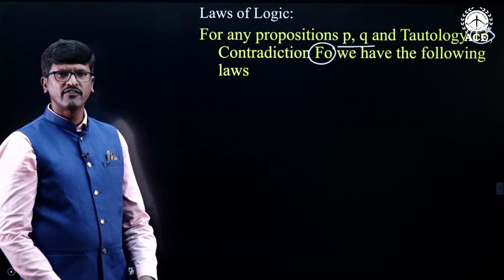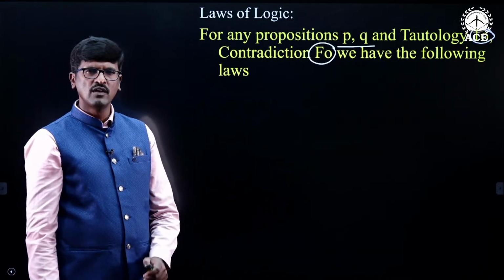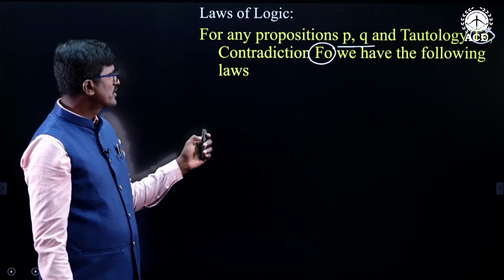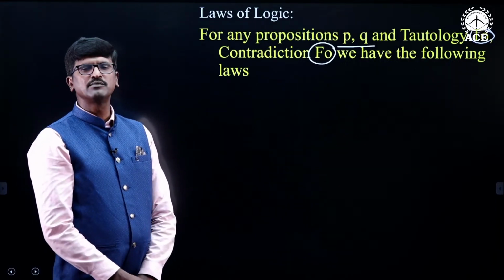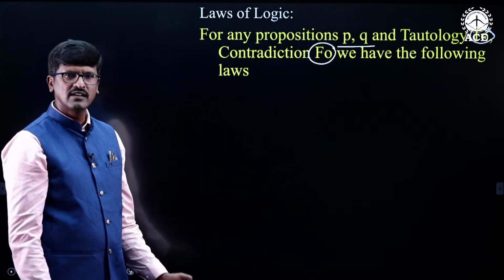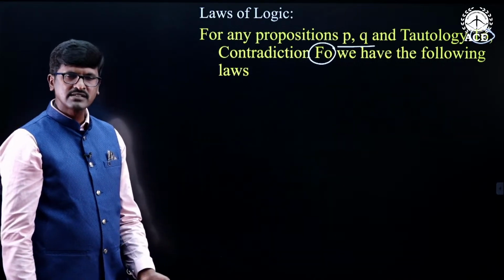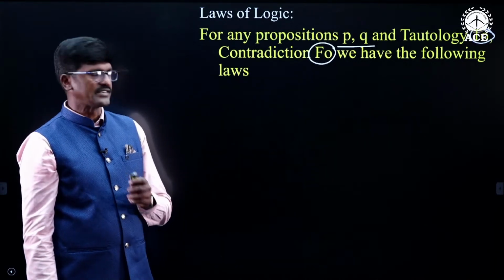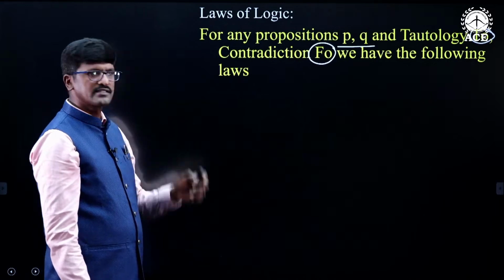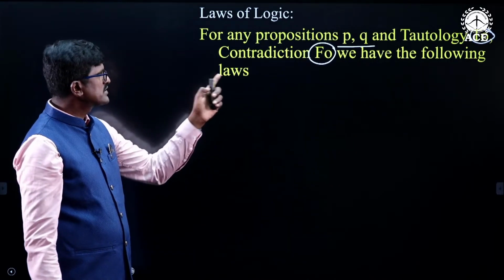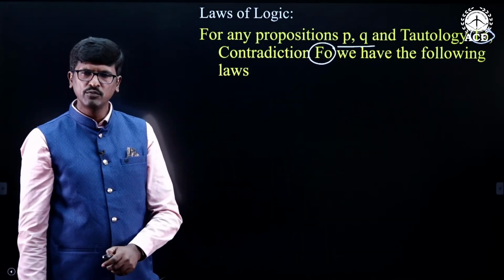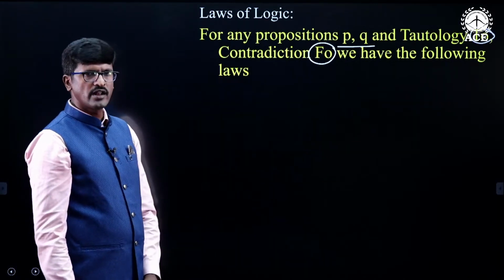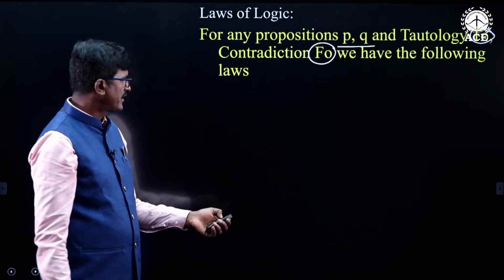Tautology is nothing but if any compound proposition is true for all possible truth cases, then it is called tautology. If the compound statement is false in all possible truth cases, then it is called contradiction. If it is mixed, sometimes true, sometimes false, then it is called contingency. P and Q may be simple statements or compound statements. T naught is the tautology and F naught is the contradiction.